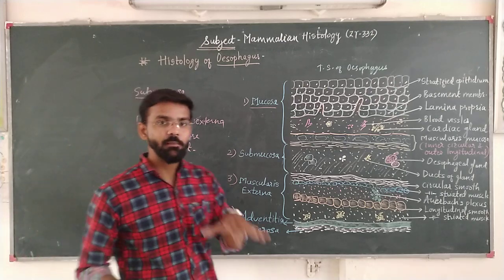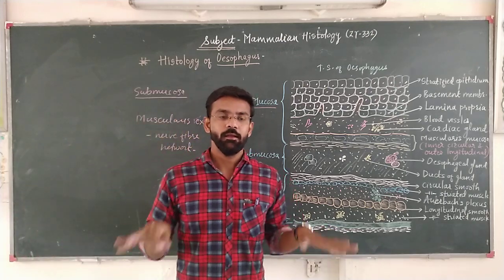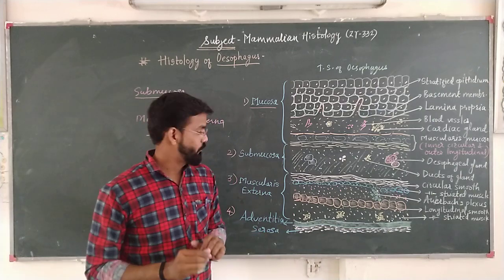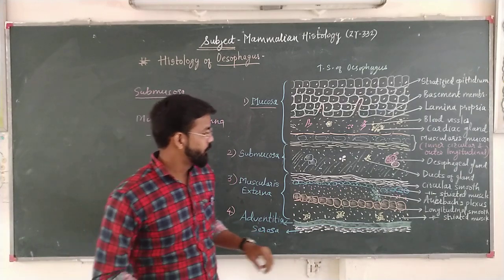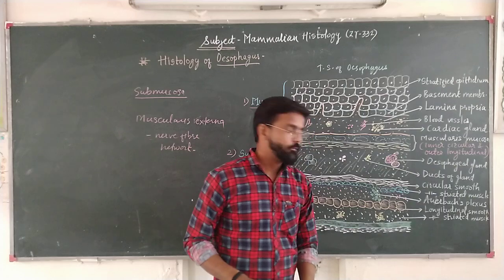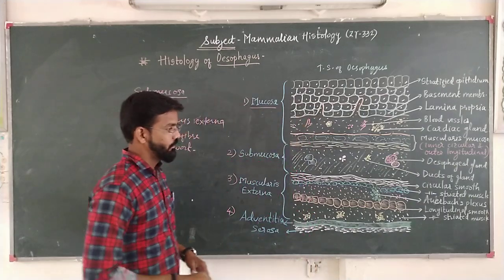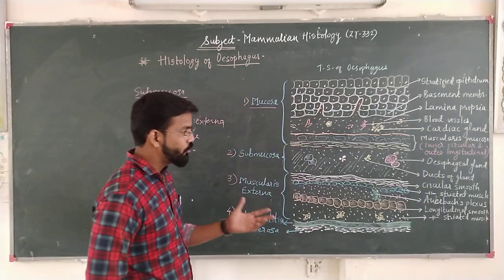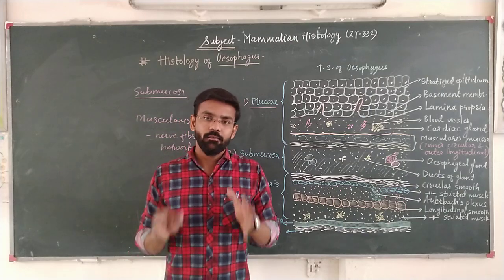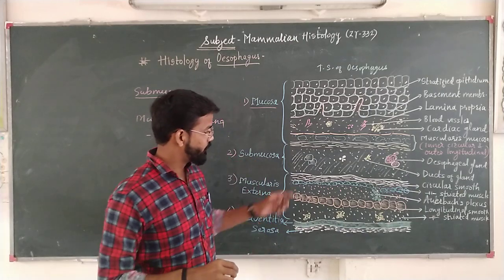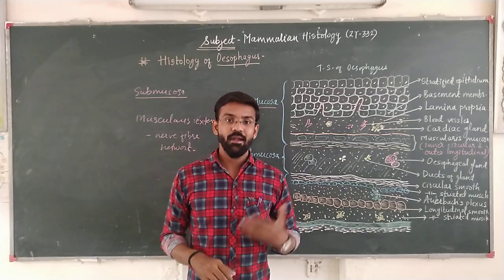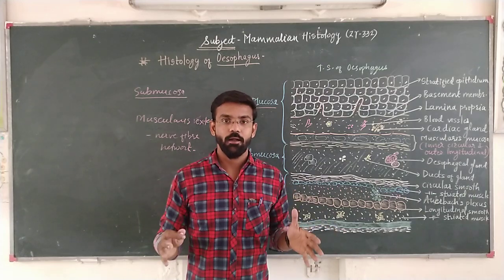Plexus means a small capillary network which is spread in different cells or tissue. Here, the circular muscles are of two types, smooth and striated. These smooth and striated muscles are for better expansion of that part.